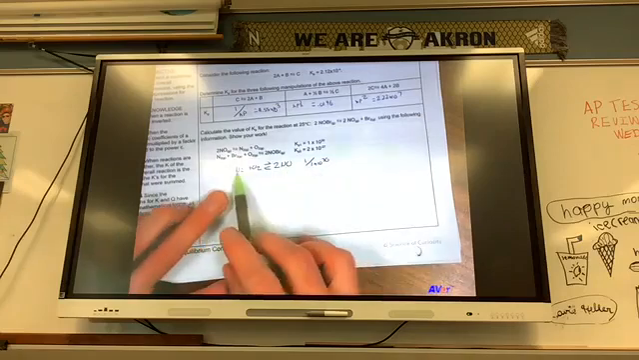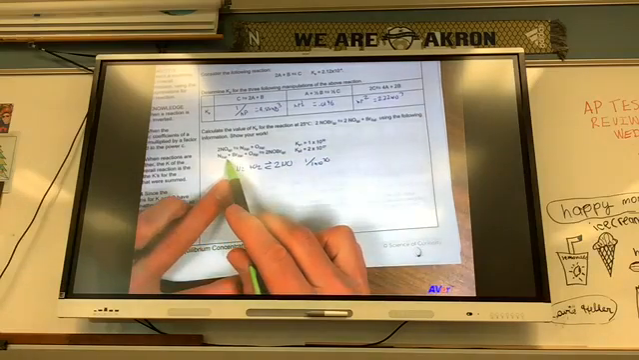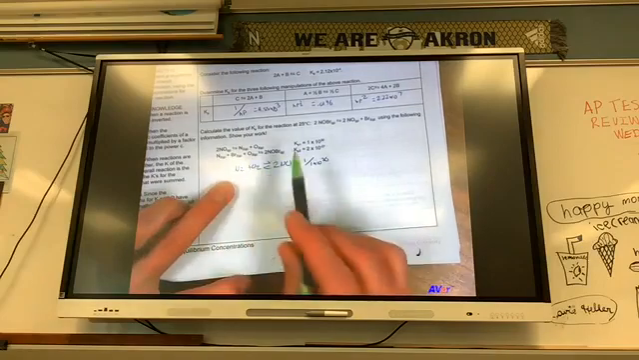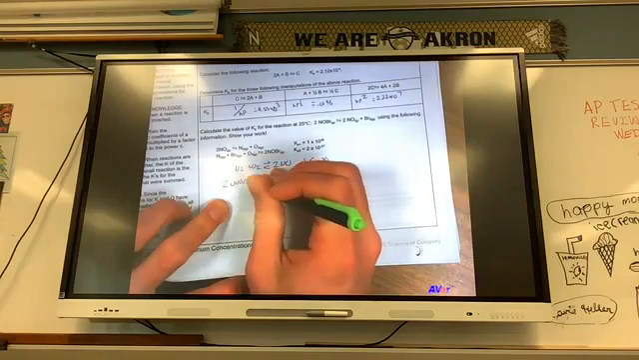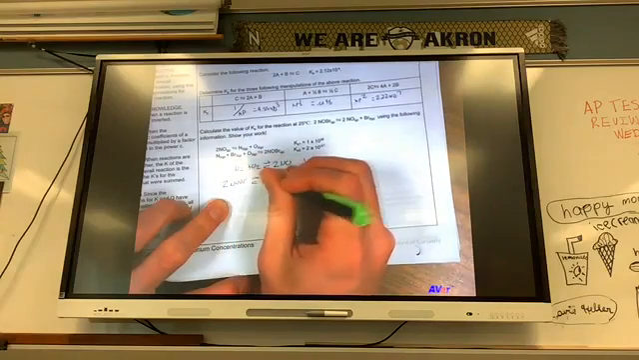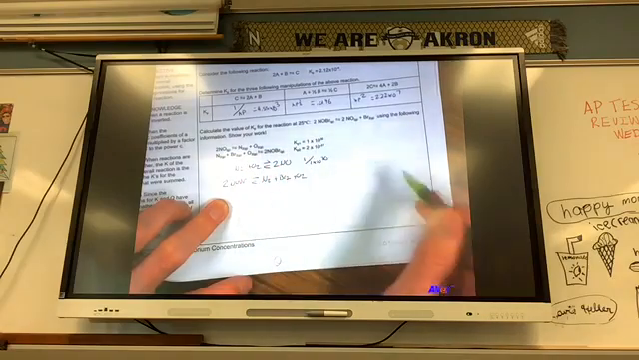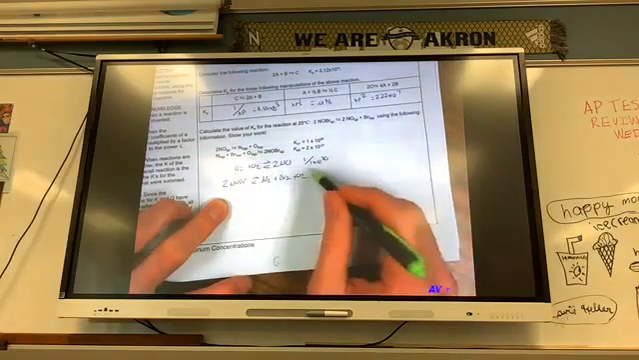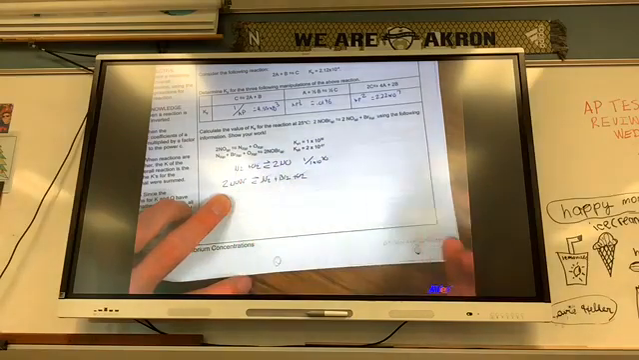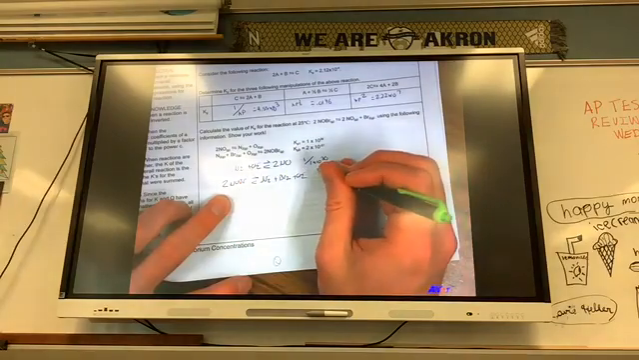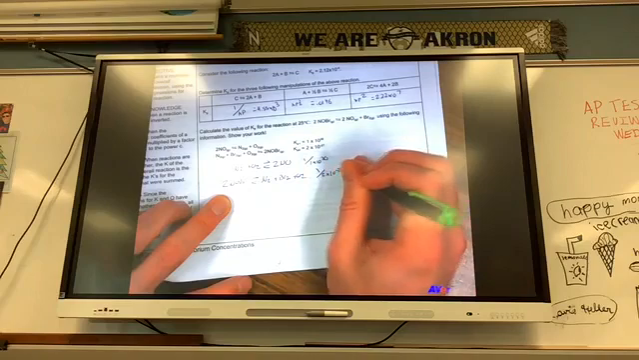The second one, let's see. I need to get N2 gone, so I need to flip this one as well. So 2NOBr is in equilibrium with N2 plus Br2 plus O2. The N2's gone, the O2's gone, and that leaves me 2NOBr yielding 2NO plus Br2. Perfect. I flipped that one as well, so that's also going to be 1 divided by 2 times 10 to the negative 27th.